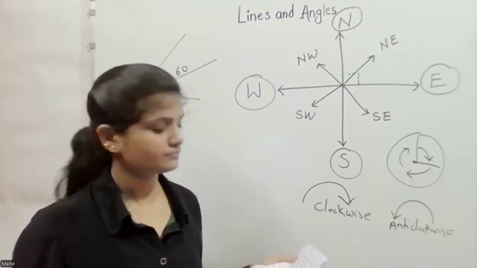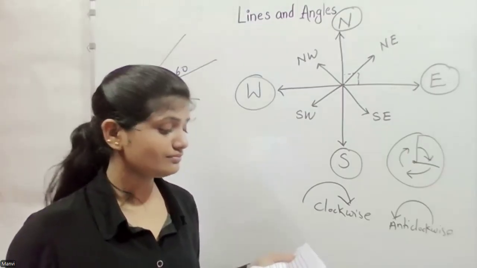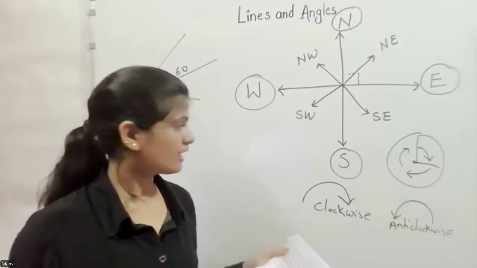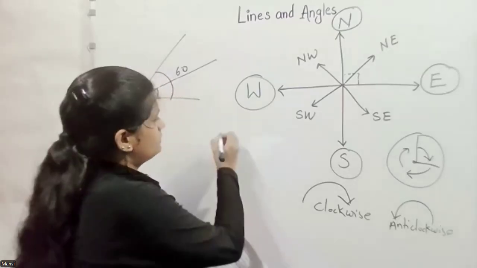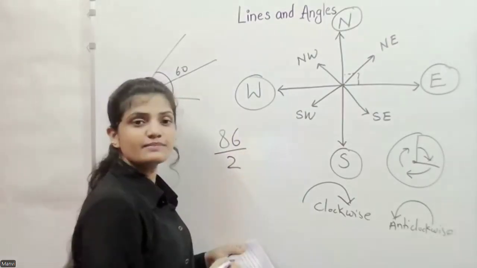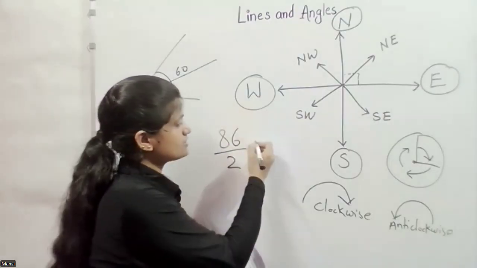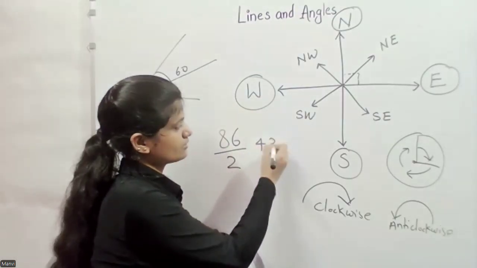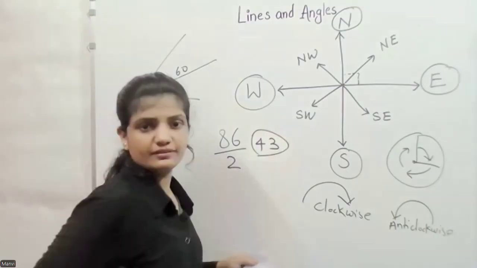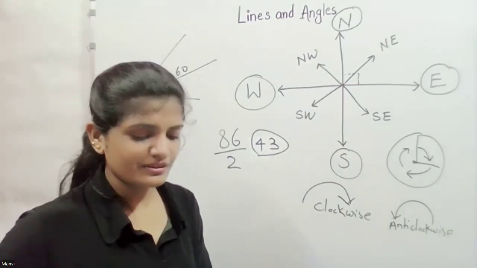Is it going to be 47? No. How 47? 86 divided by 2, right? Bisect means they divide into equal halves. What I did was 180 take away 86, which gave me 94, and then 94 divided by 2, which gave me 47.